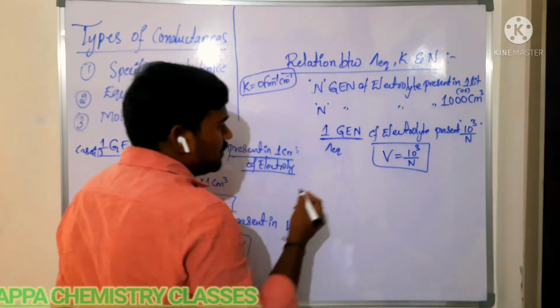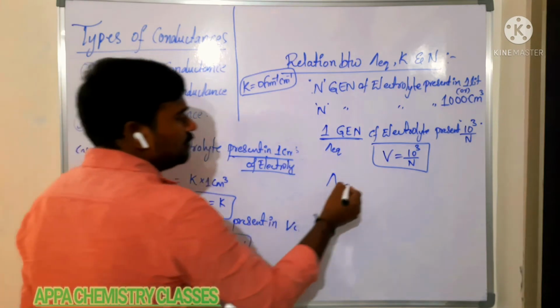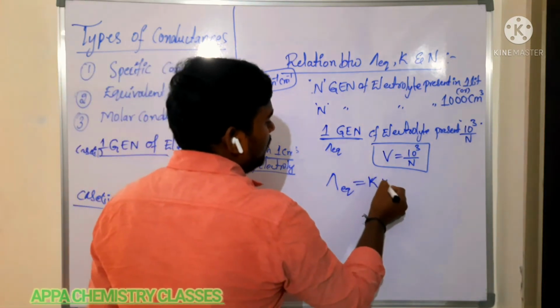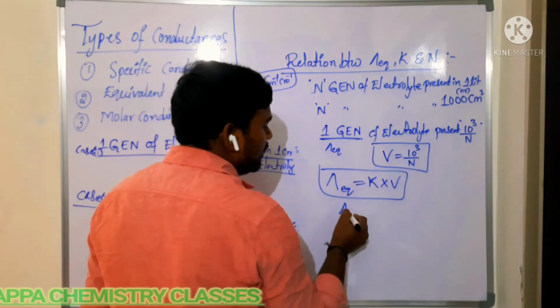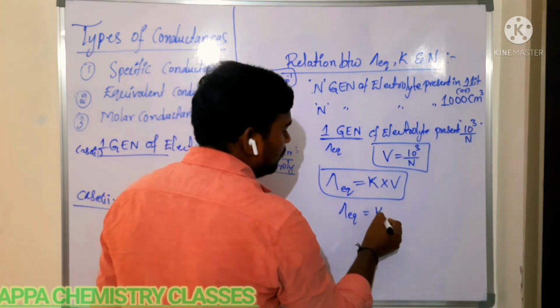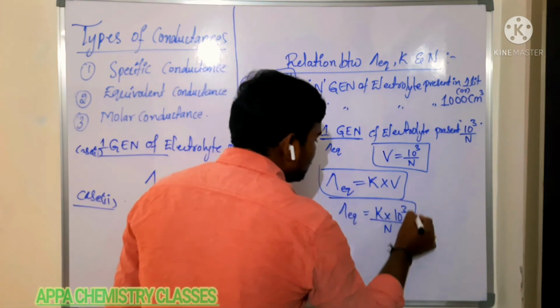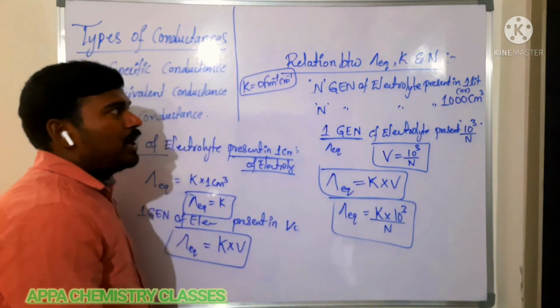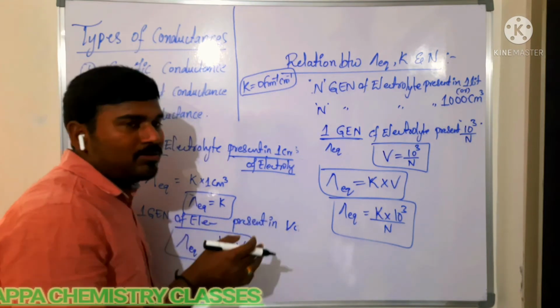Is that clear? So now you take the water. We know that equivalent conductance is equal to K into volume. So we know the volume. Equivalent conductance is equal to K into 10 power 3 by normality. So this is the relation between equivalent conductance, specific conductance and normality.